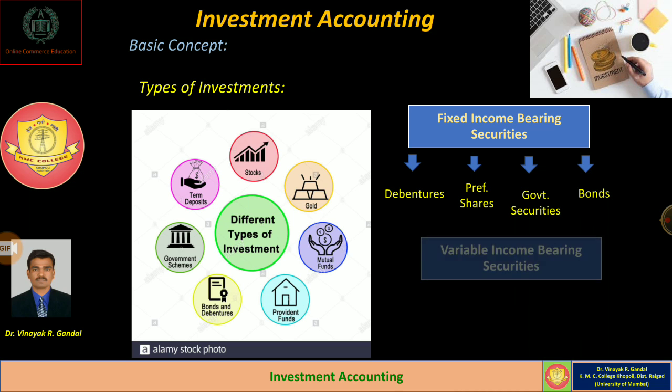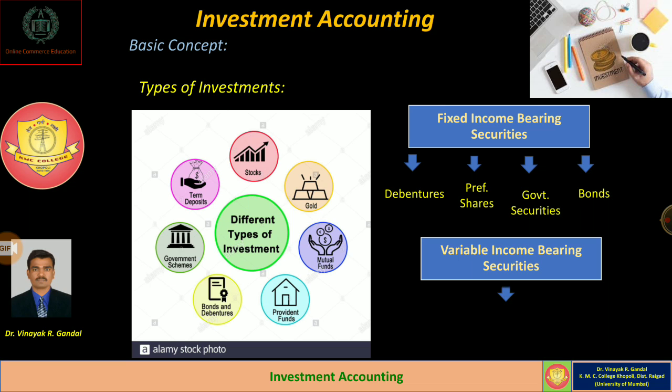The second type of investment is called variable income bearing securities, meaning the rate of return on such investment is not fixed. It is always variable, depending upon the profit situation of the concerned company.